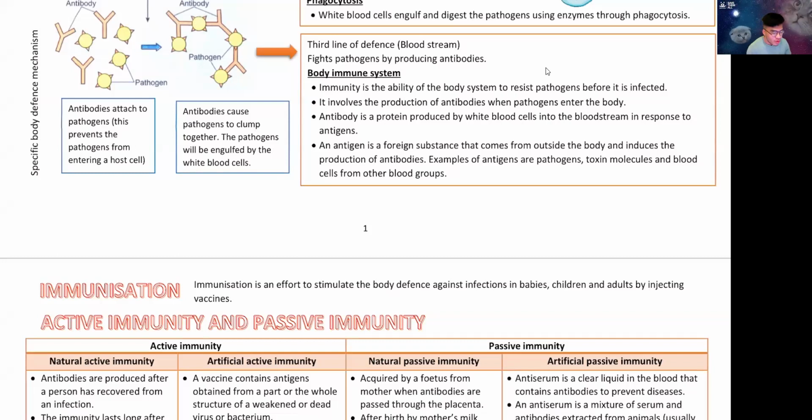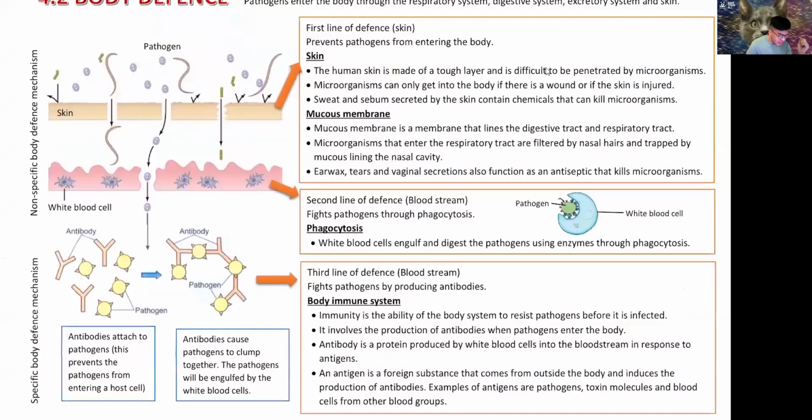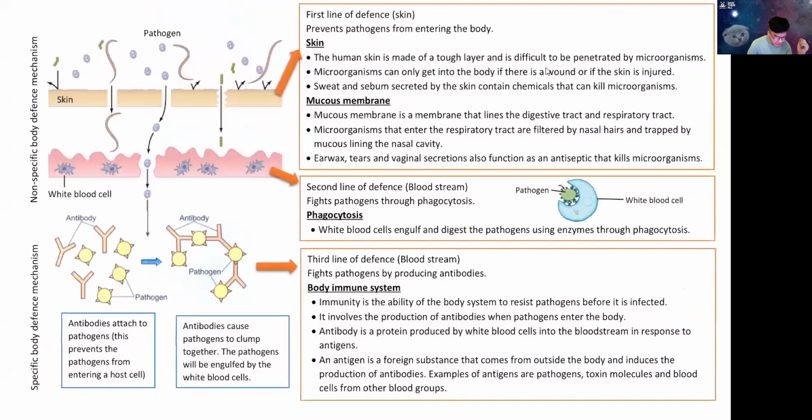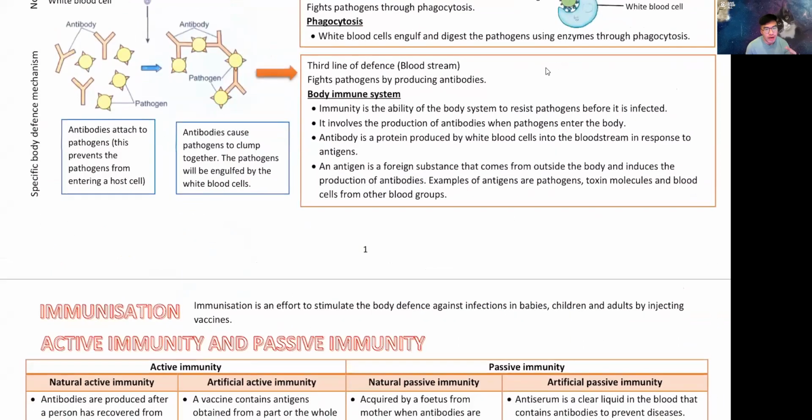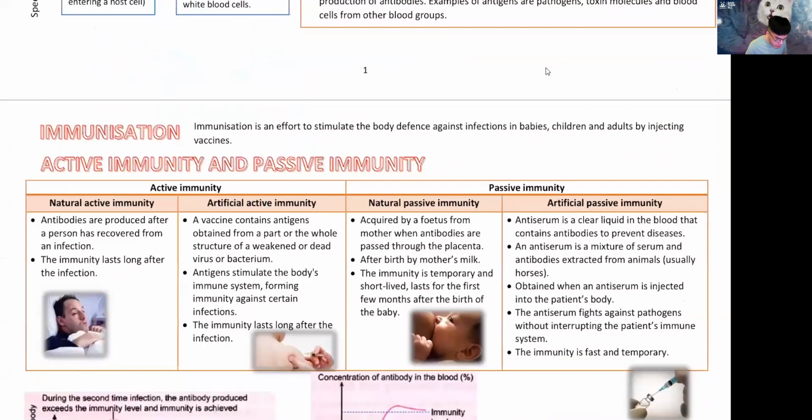All right, so what we are going to learn today is immunity. In the previous lesson, we already learned about body defense. We learned our body has 3 lines of defense. Today we will be learning something really interesting, which is our immunity.